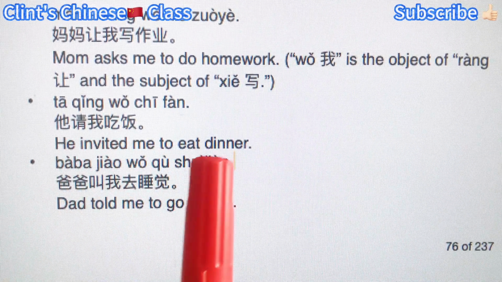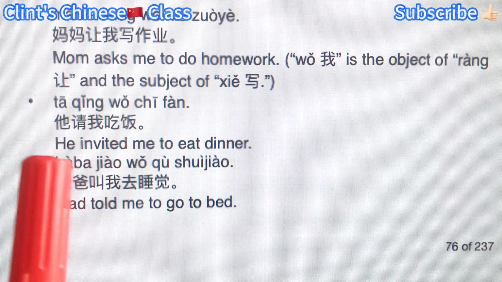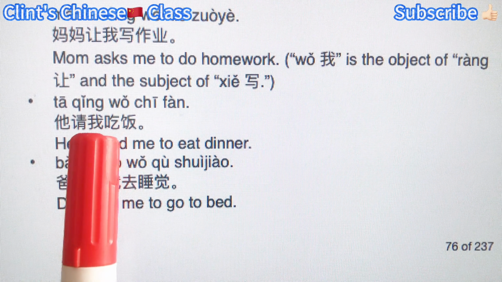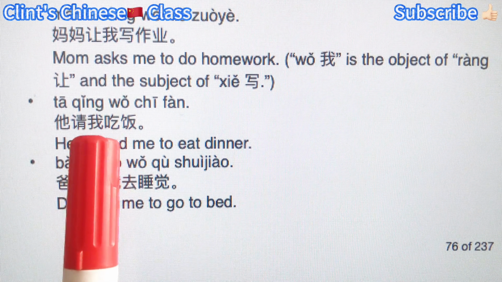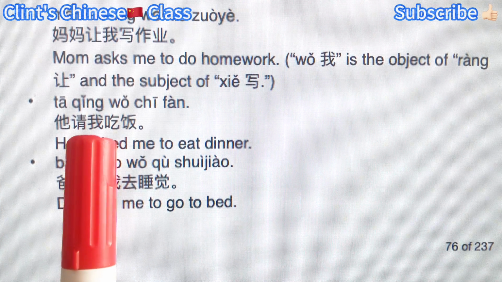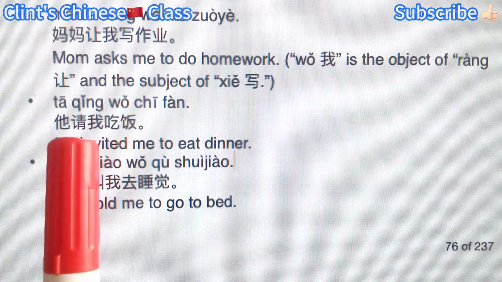He invited me to eat dinner. 他请我吃饭. 他 subject, 请 invite, 我 here means me, but in Chinese there's no difference between me and I. We don't change that. We only use 我 for I and me.